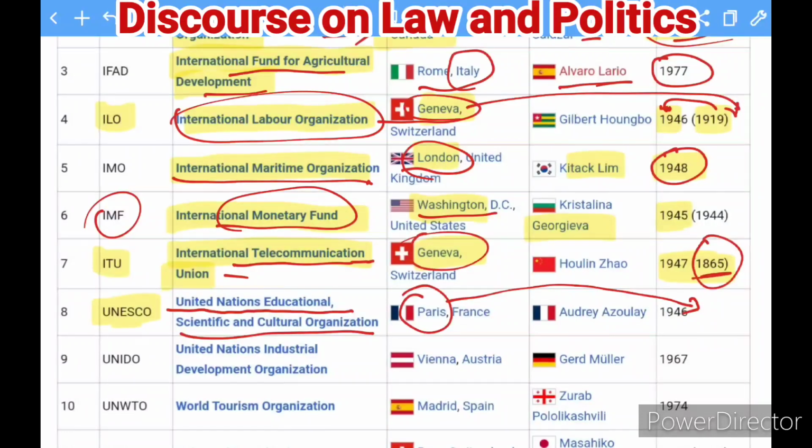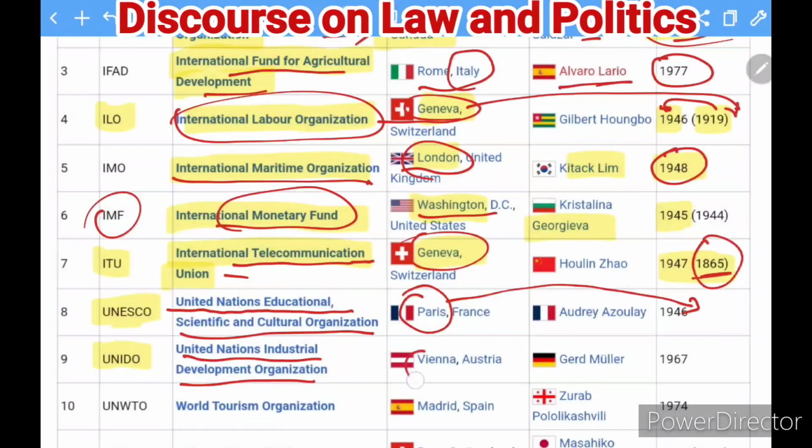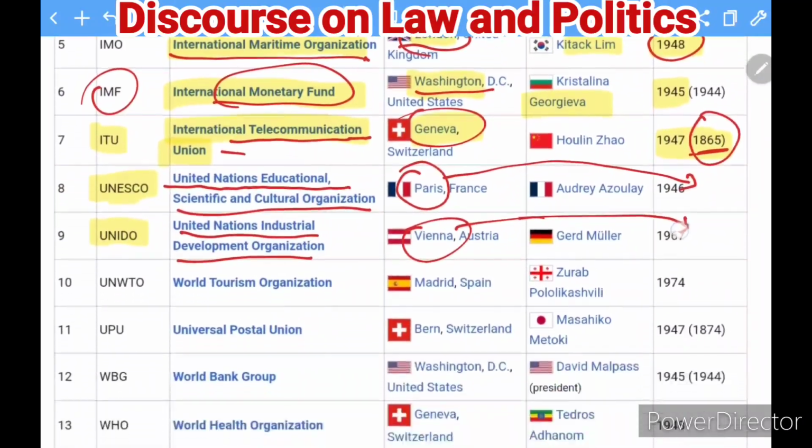The next body which is here, you can see UNIDO, and the full name of this one is the United Nations Industrial Development Organization, and it has its office in Vienna. Okay, and this was established in 1967. So this is how you can see.